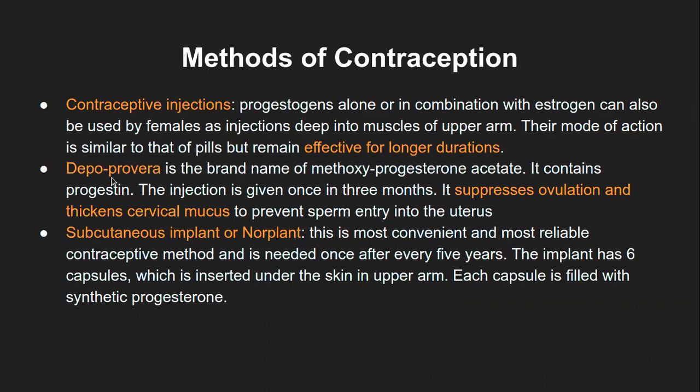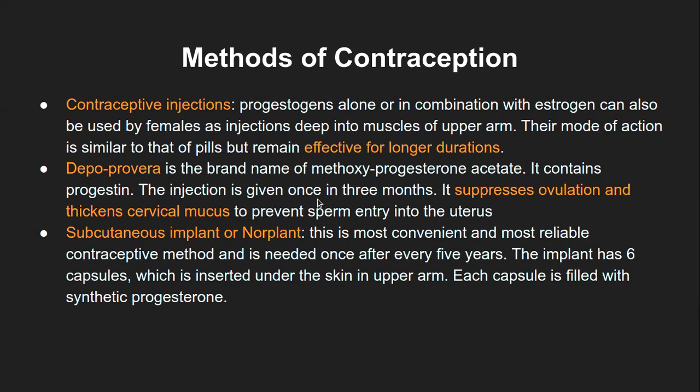Then there is this product called Depo-Provera. It is the brand name for medroxyprogesterone acetate, also short form MPA, and it is one of the derivatives of progesterone. Because of the presence of the methoxy group in the progesterone molecule, it is more stabilized, and it contains progestin, nothing but synthetic progesterone.